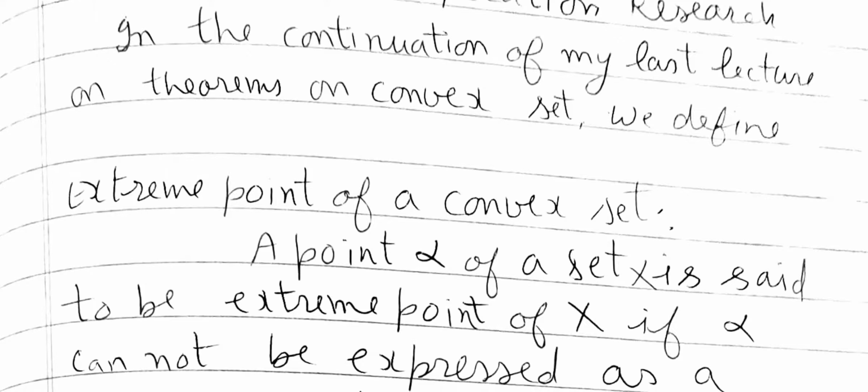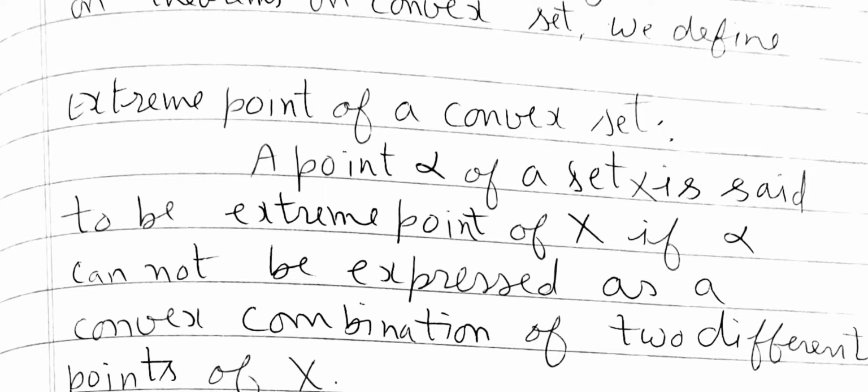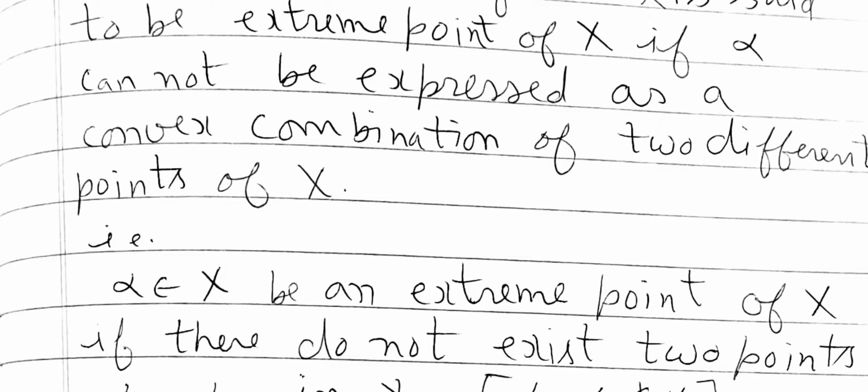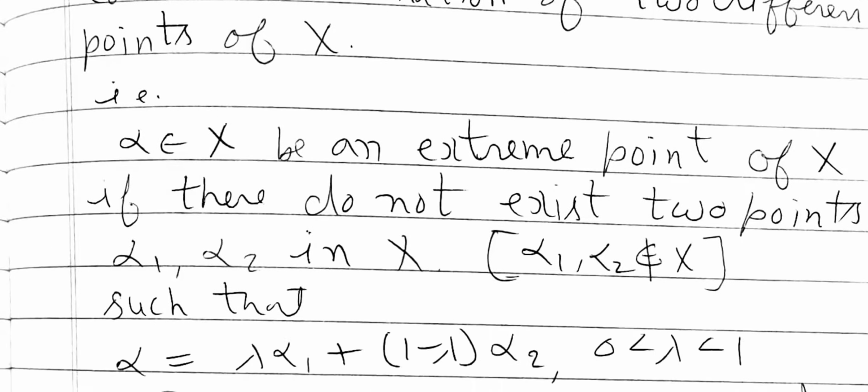A point alpha of a set X is said to be an extreme point of X if alpha cannot be expressed as a convex combination of two different points of X. That is, alpha belongs to X is an extreme point of set X if there do not exist two points alpha 1, alpha 2 in X such that alpha can be expressed as lambda alpha 1 plus (1 minus lambda) alpha 2, where lambda lies between 0 and 1.